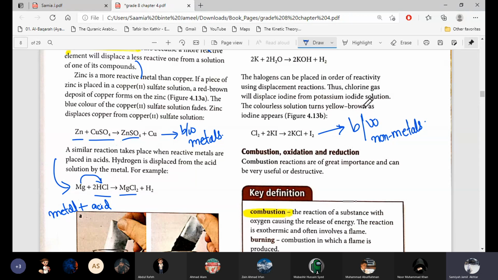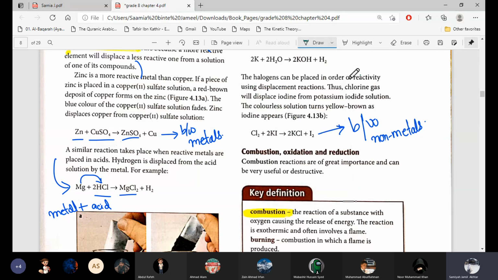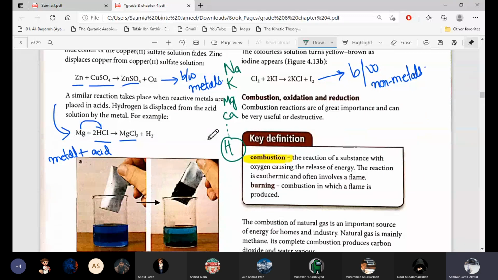When we study the reactivity series, we will see that we have the metals sodium, potassium, magnesium, calcium, and so on. In the middle we have hydrogen also, and then we have more metals like copper, silver, gold, platinum. So in the middle of the metal reactivity series we have hydrogen also.